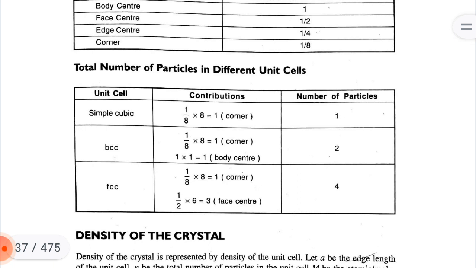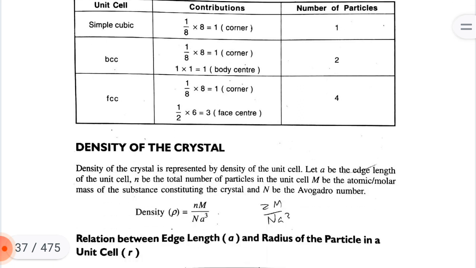FCC: 1/8 multiplied by 8 gives 1 particle. Then 1/2 particle in each of the 6 faces is 1/2 multiplied by 6 equals 3. Face center has 3 atoms, so the number of particles is 4.